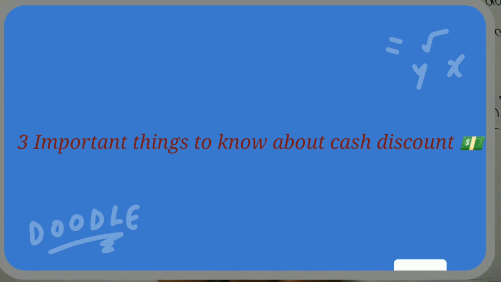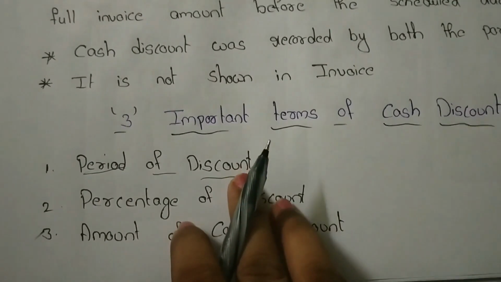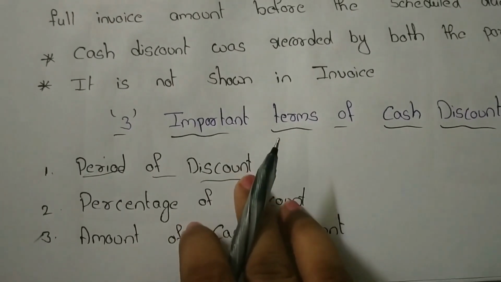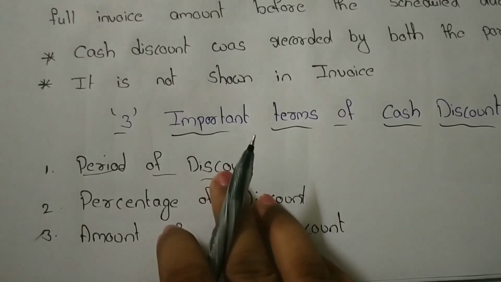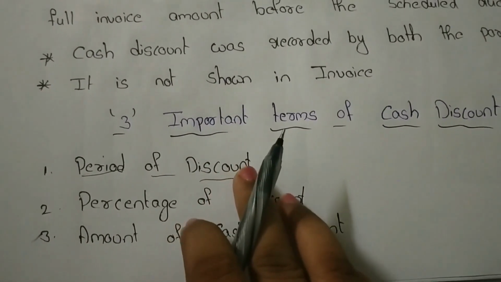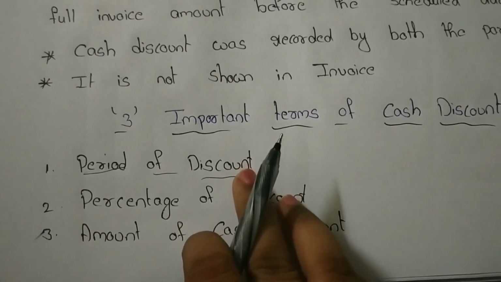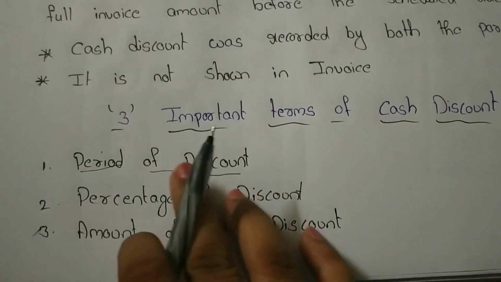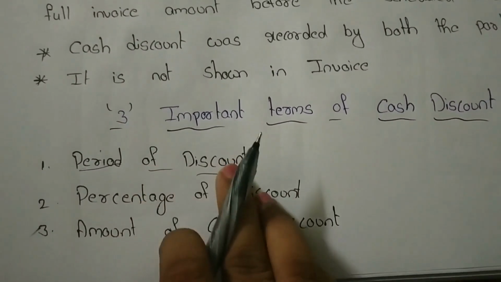First one, period of discount. It means the seller allows some period to the buyers to pay the invoice price. So the manufacturing companies allow some period. If the customers or the retailers pay the full invoice price before the due date, then only he will get the discount amount. So that is called period of discount.